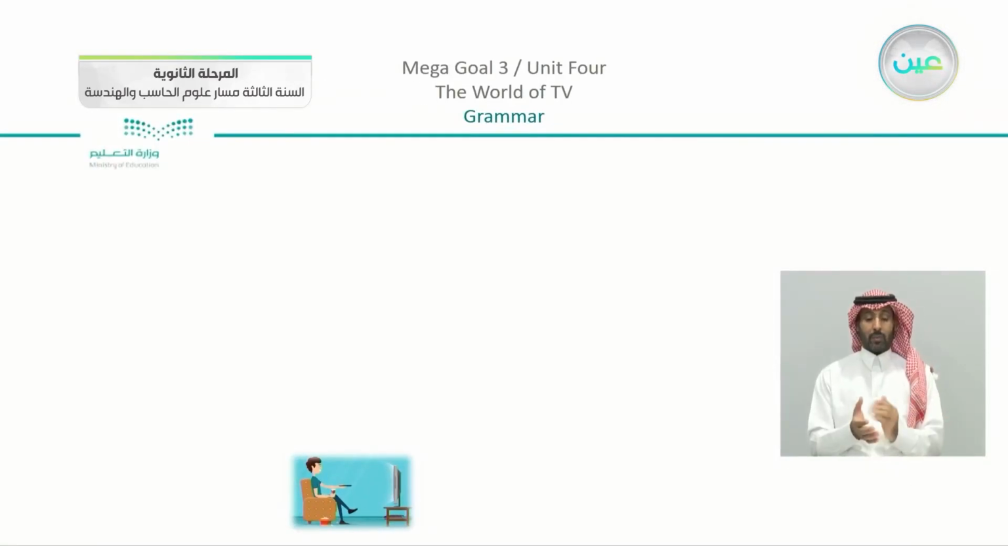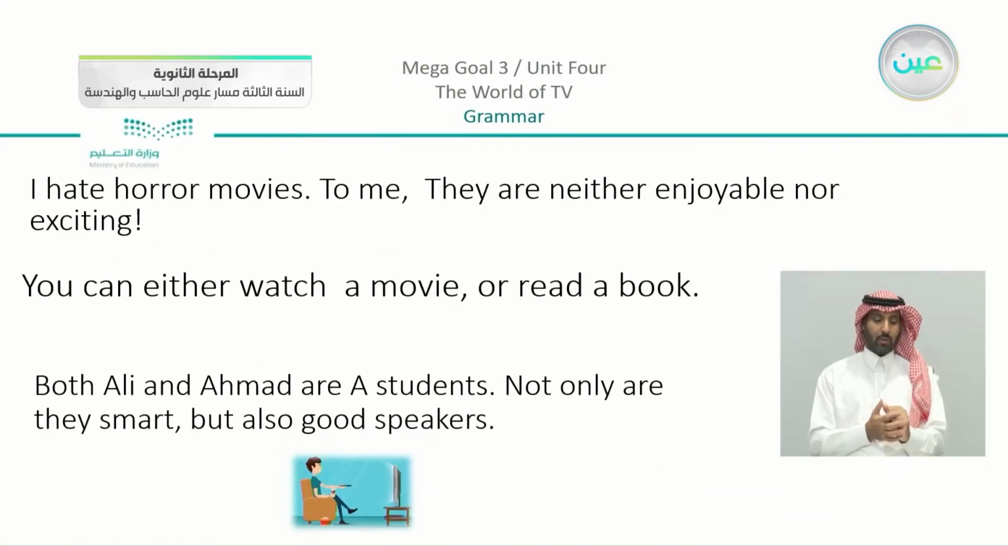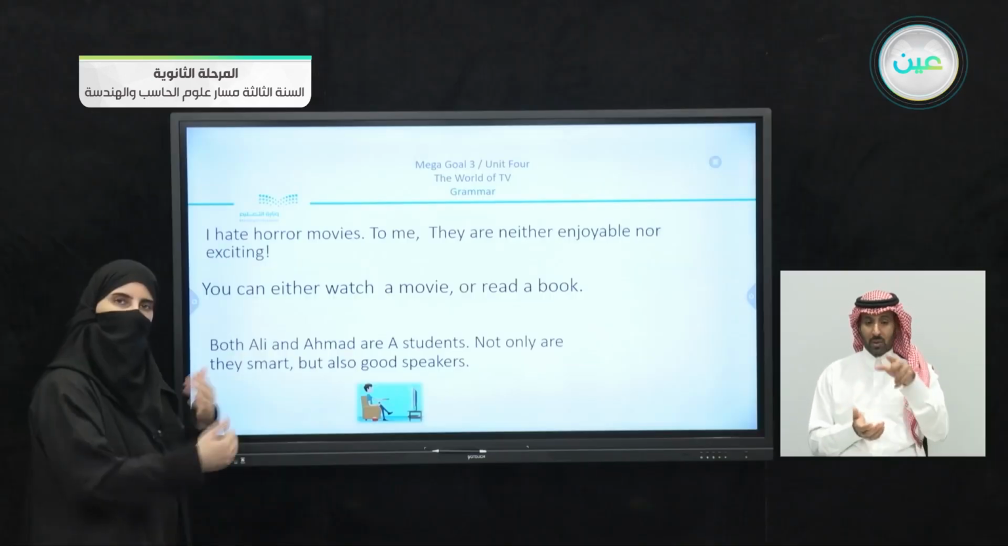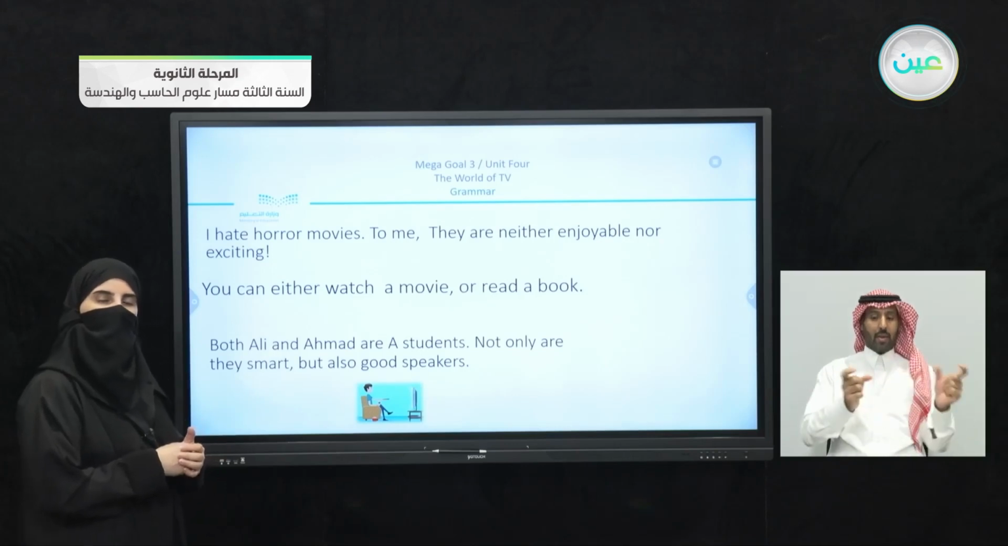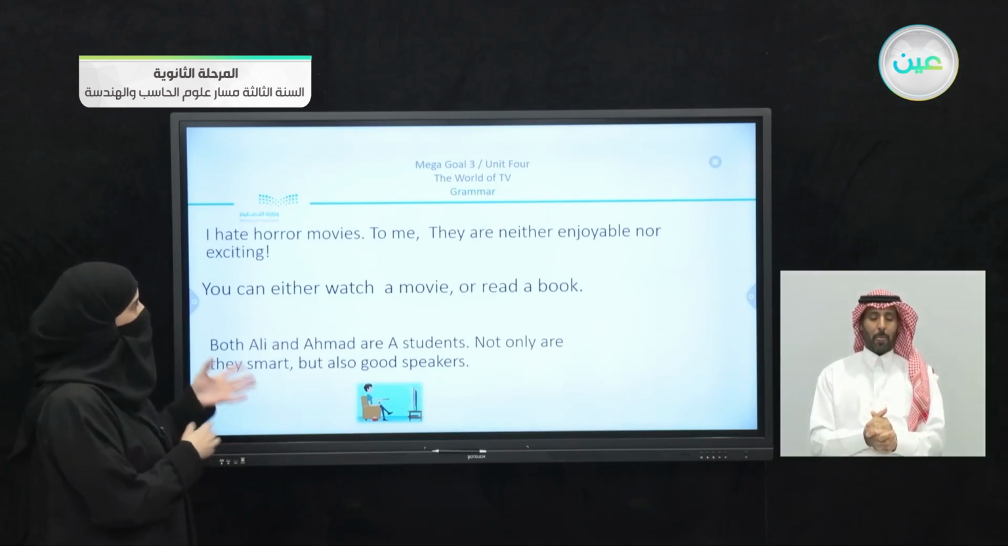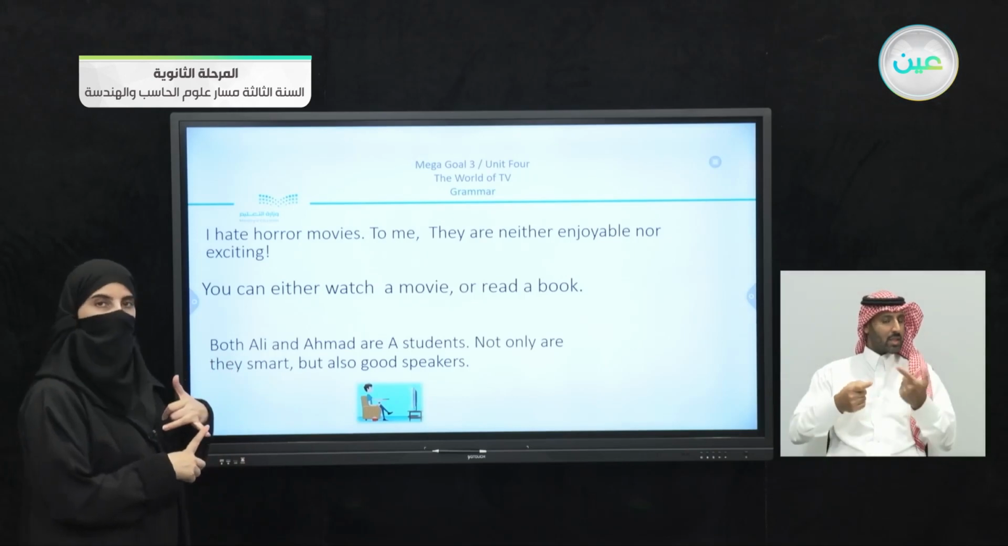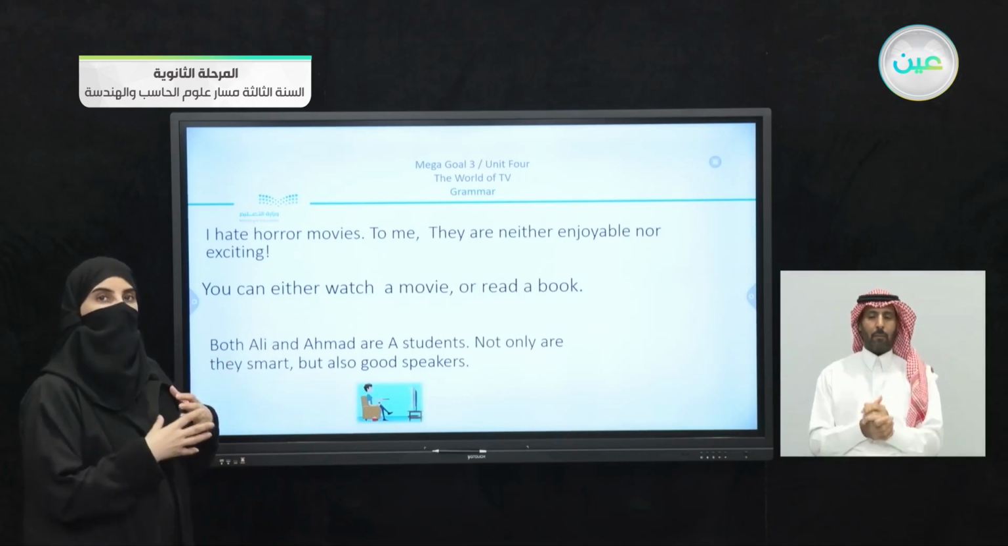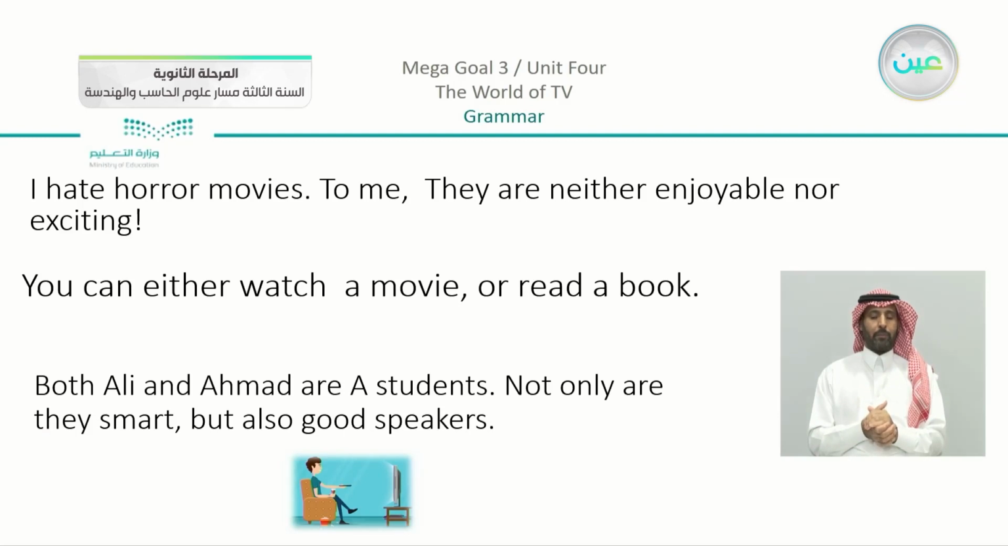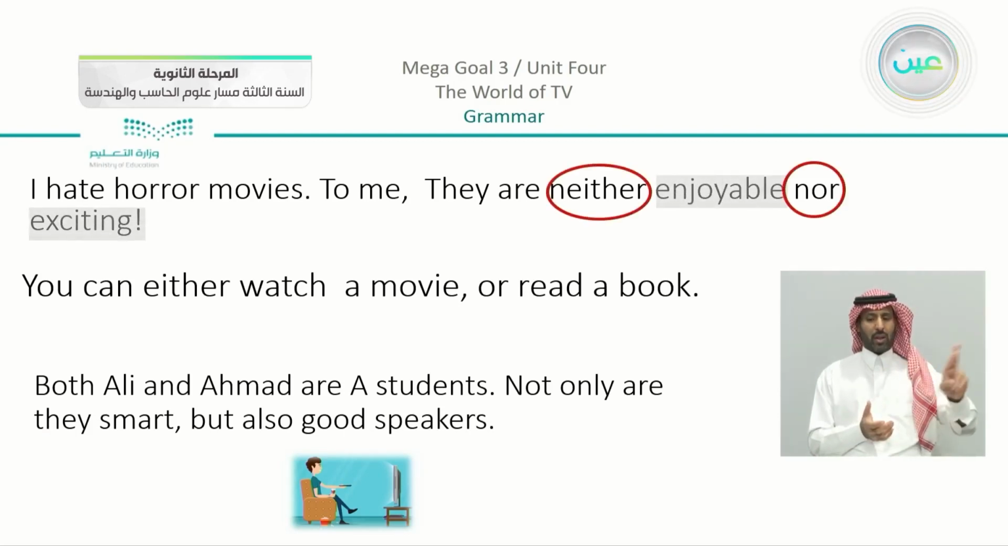Now, we have something else here. We can see that we have other examples. I hate horror movies. To me, they are neither enjoyable nor exciting. Now, I'm going to give you a chance to help me. We have these sentences. You can see what the paired conjunctions are and what we are linking together. What did you find? We have neither nor, yes, and we have the adjectives enjoyable and exciting.